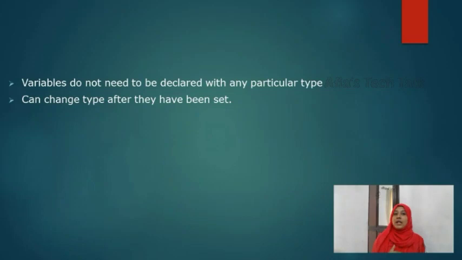So there is no need to declare with any particular type, and the type can be changed after the variable has been set. If one variable is declared as an integer value, it can also be changed to a string or float value or anything after declaring that variable. So it is not necessary to declare the data type while defining a variable.